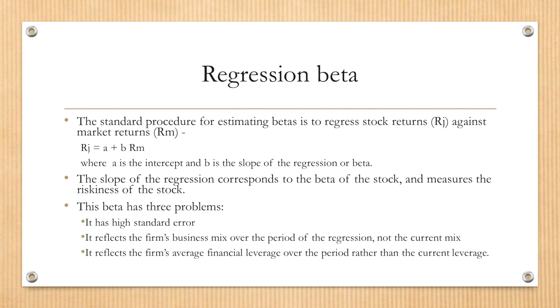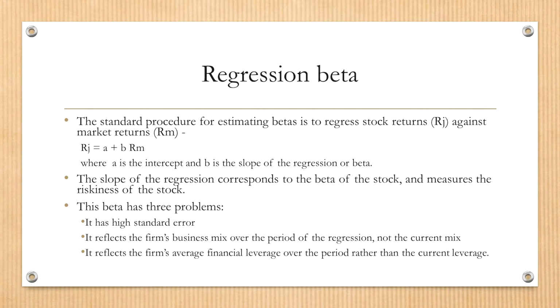First of all, let's take a look at a regression beta. How to get a regression beta? Well, we run regression between two time series. One is individual stock return, the other one is market return, and typically we use the standard S&P 500 stock index return as a proxy of market return.